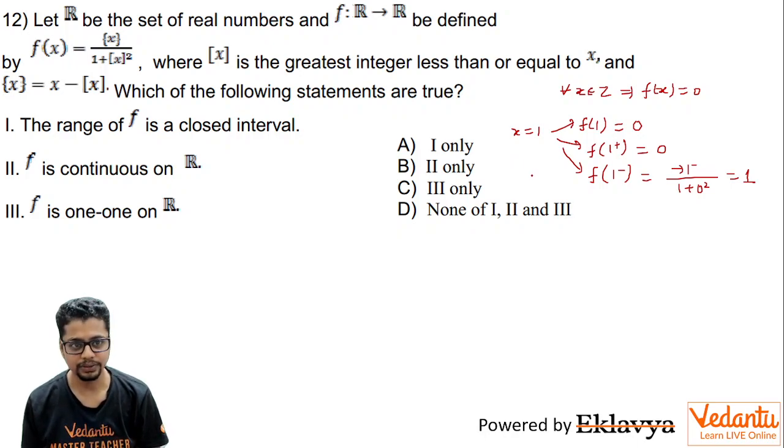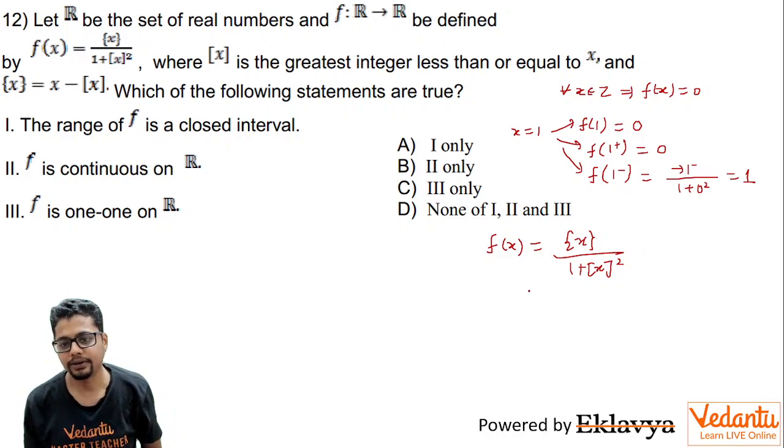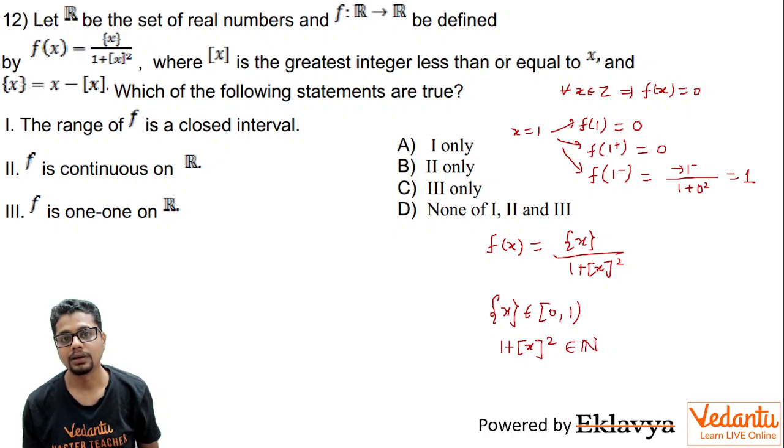What about the first one? Let's talk about the range of f. Here f of x is essentially the fractional part of x divided by 1 plus [x] square. The fractional part of x can take values in the interval 0 closed to 1 open, and 1 plus [x] square would essentially be a set of natural numbers, that means greater than or equal to 1 for sure.